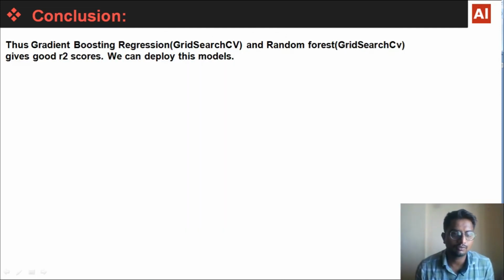So the final conclusion is that gradient boosting regression and random forest give good R2 scores, and we can deploy these models.